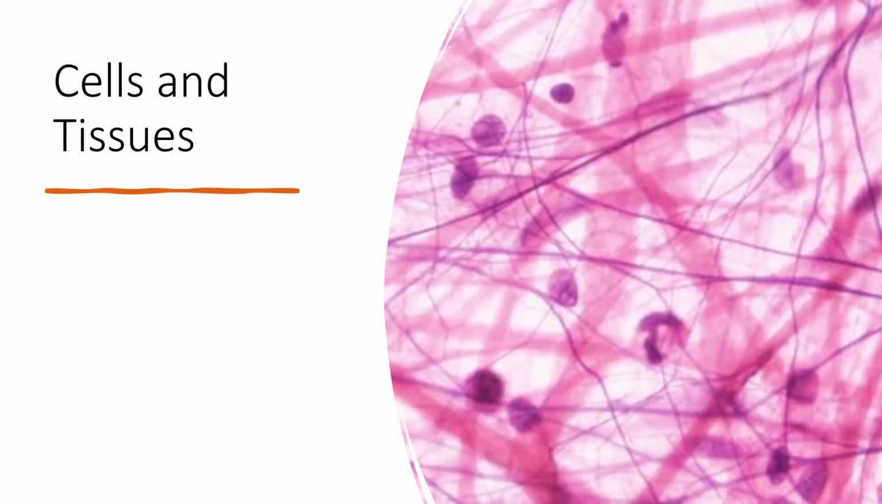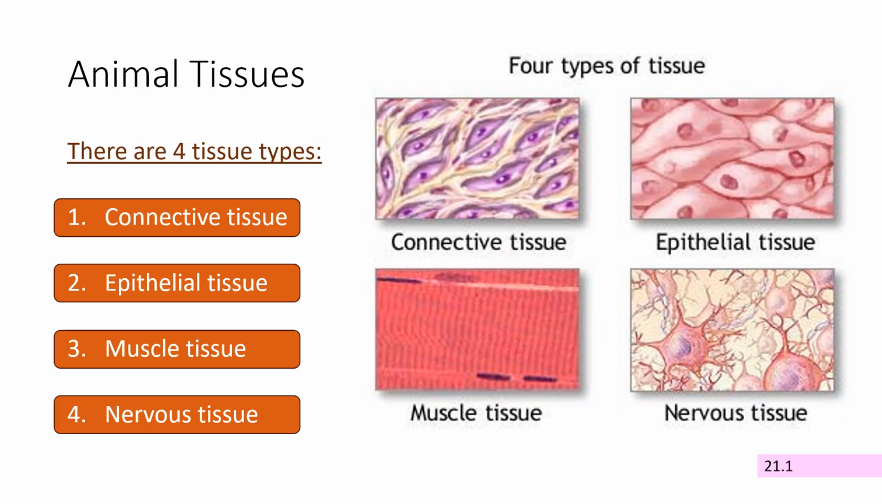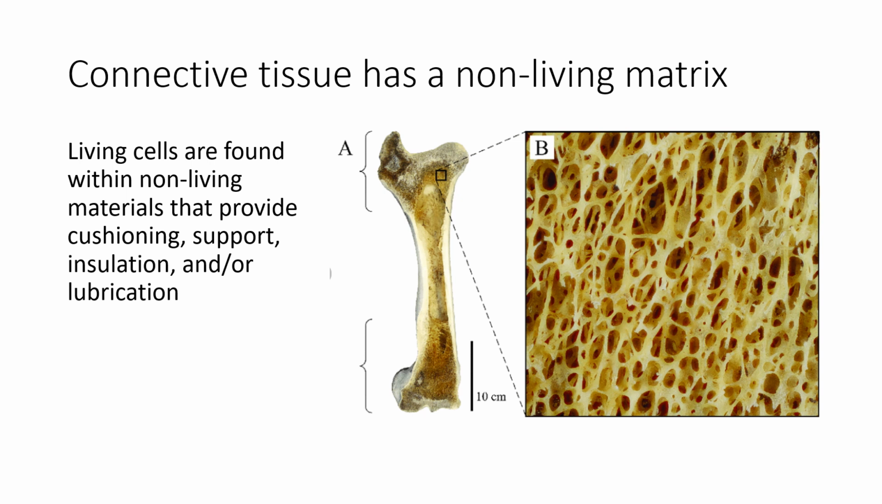Now let's talk about the smallest levels of organization, cells and tissues. There are 4 types of tissues in animals: connective, epithelial, muscle, and nervous tissues. Connective tissue is found in many places in the body. It makes up our bones and also provides cushioning, support, and lubrication to other tissues.